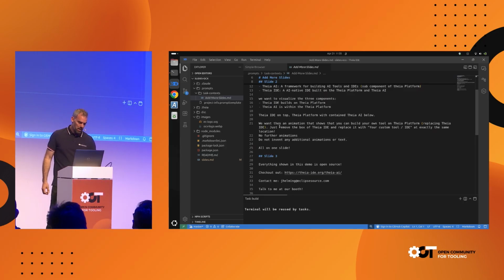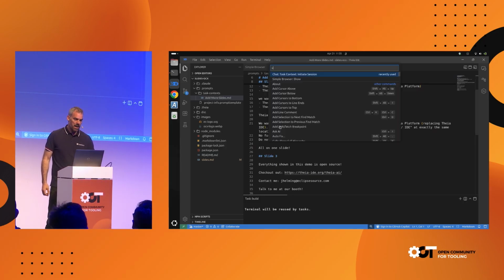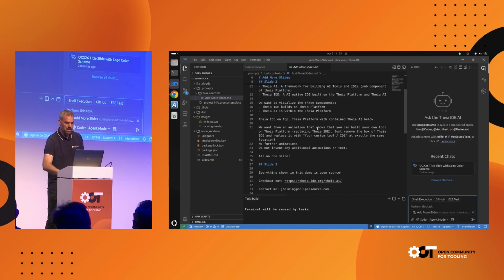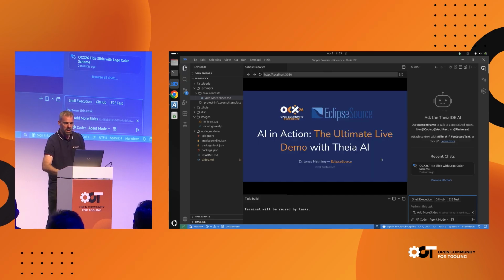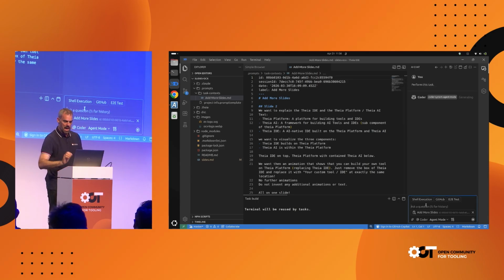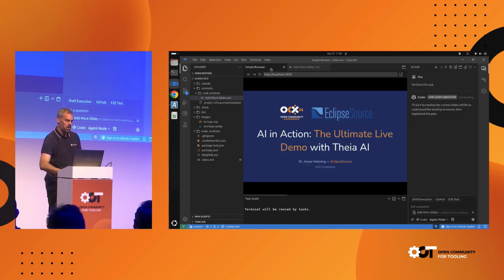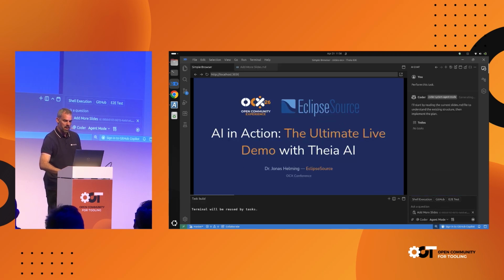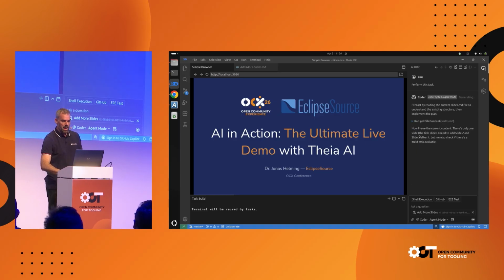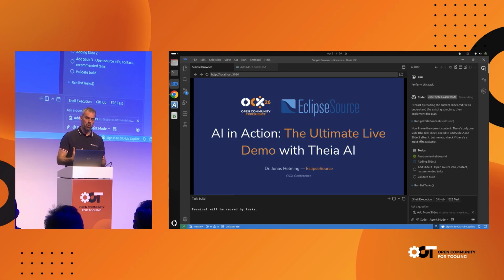And what I can do in the Theia IDE, I can now initiate a session with this file. And what that will affect is that if I close this again, here in the chat you actually see an entry now. And if I click this here, this is basically a pointer to this file. So now I have my prompt in the file. And now I could just hit enter here and then go back to the slides that I show. And now the agent, as we can see, created a small to-do list over here. And it will now create, hopefully, slide 2 and 3.